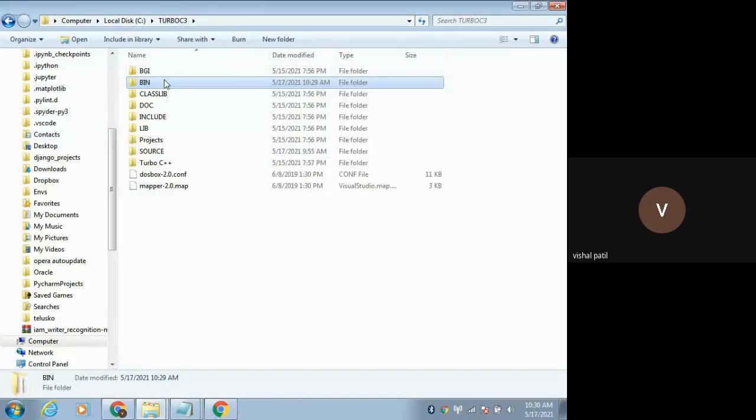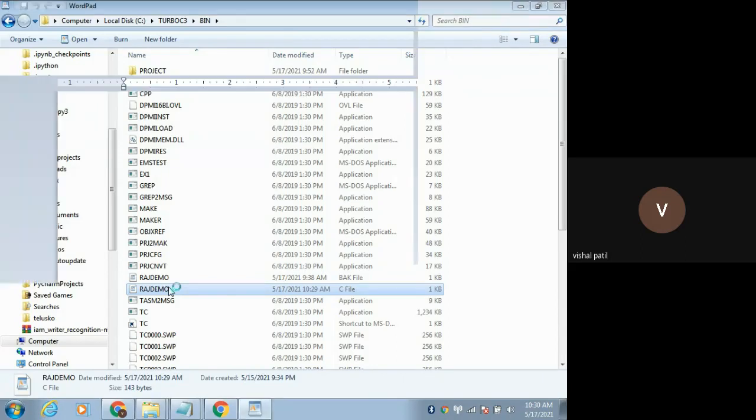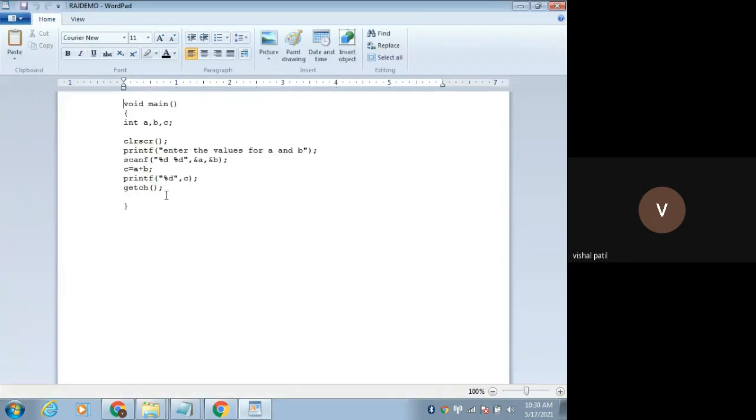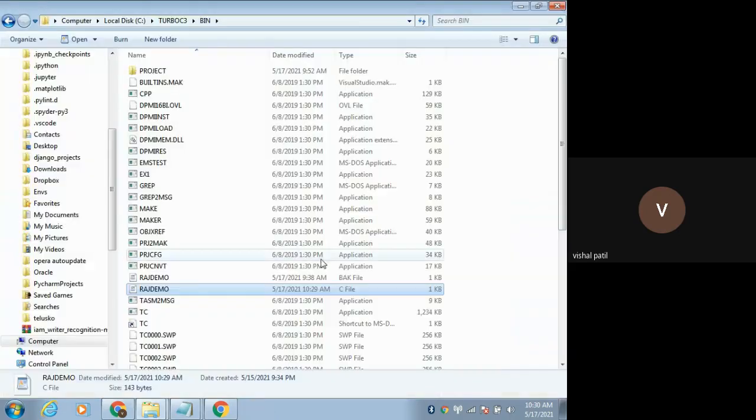Enter, go to the C folder, then the bin folder. Raj demo was there, right? See, the C file is there. This is my program, the C file. I can see the type of the file. One more file was created, a .bak file.